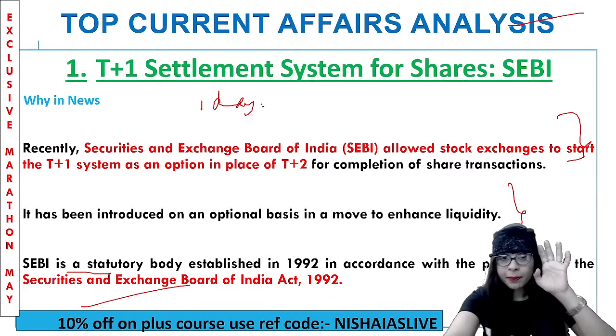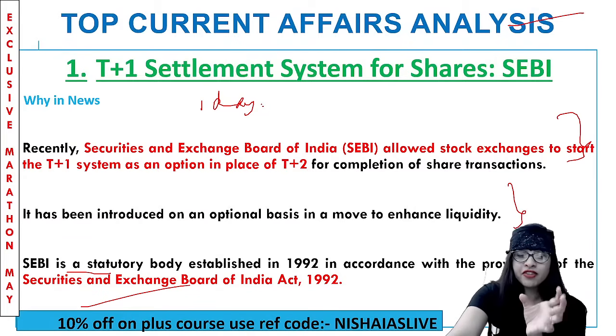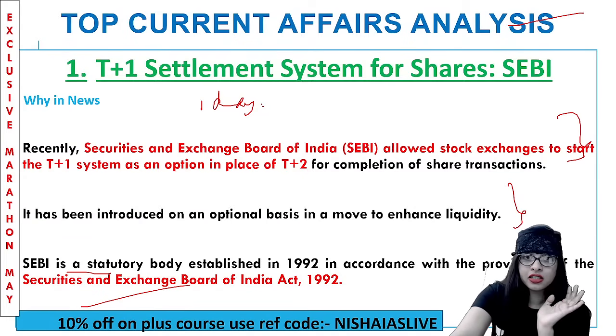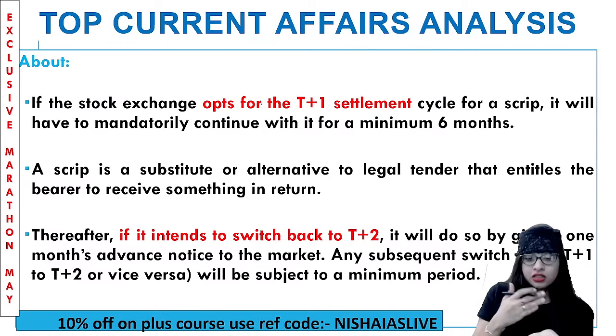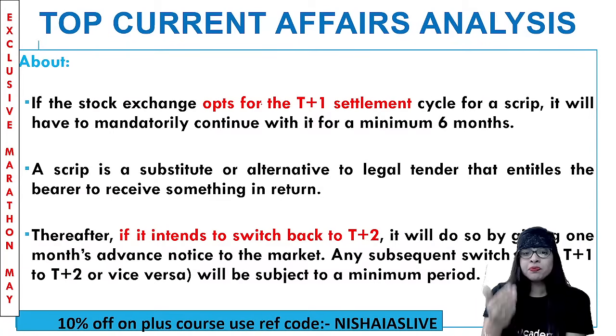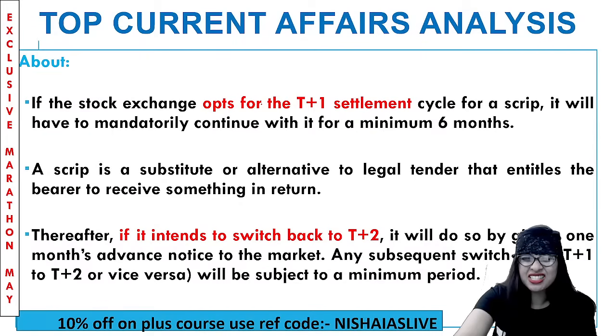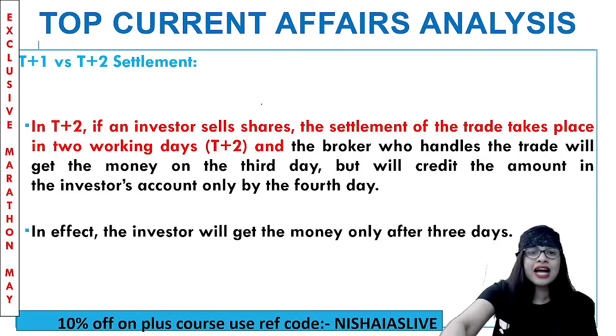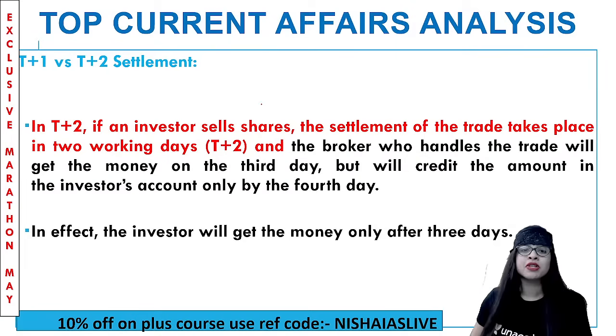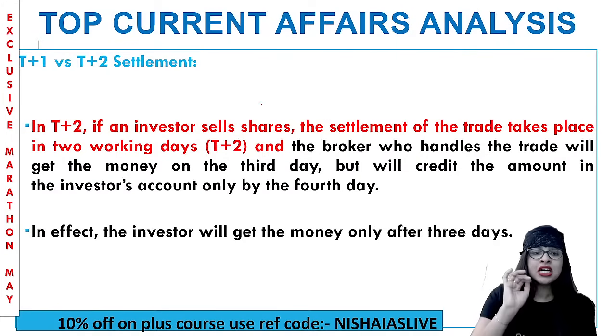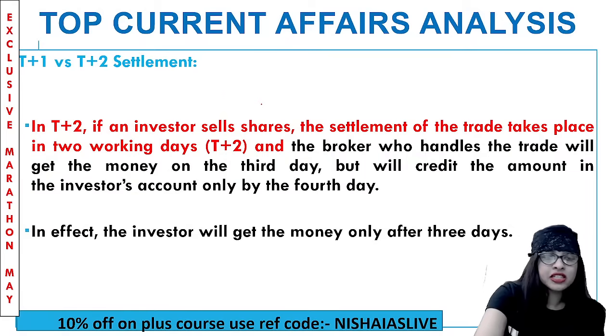Now, keeping this in mind, for a very short period of time, they want to do the settlements of the stock exchange within 24 hours. It is said that T+1 will be more convenient compared to T+2, because T+2 will take a long time. You understand? For example, in T+2, you know what is a T+2 settlement?